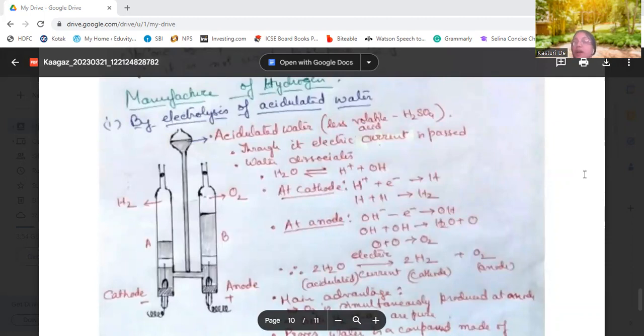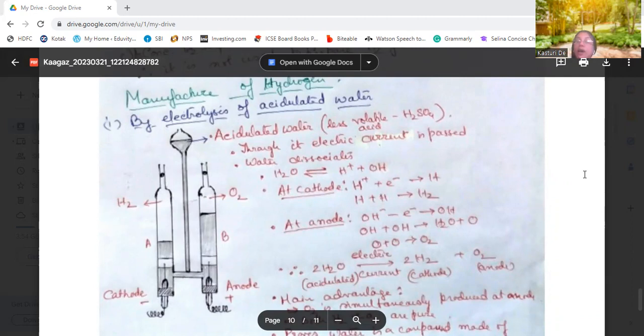So some less volatile acid has to be added to it. Here dilute sulfuric acid is added to pure water, making it acidulated water, and electric current is passed through. Water will dissociate into hydrogen ion and hydroxyl ion.